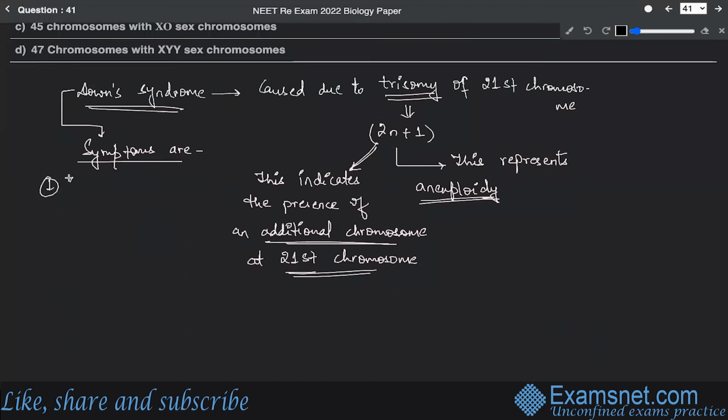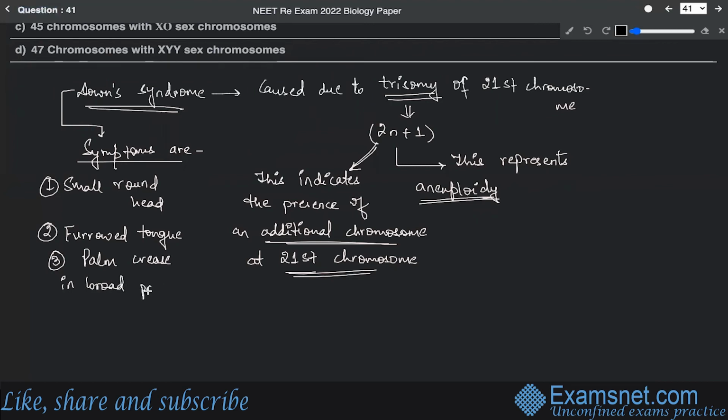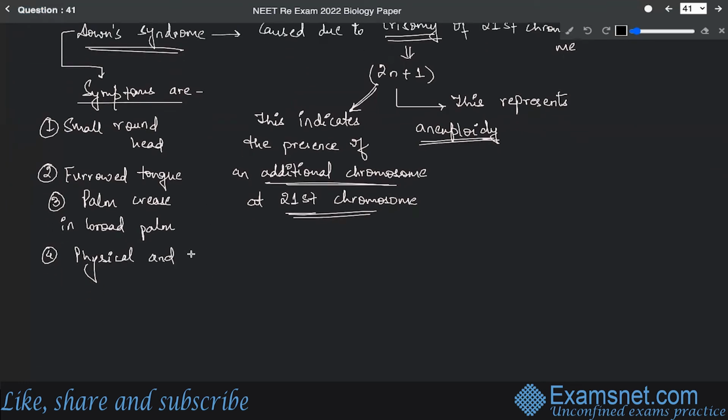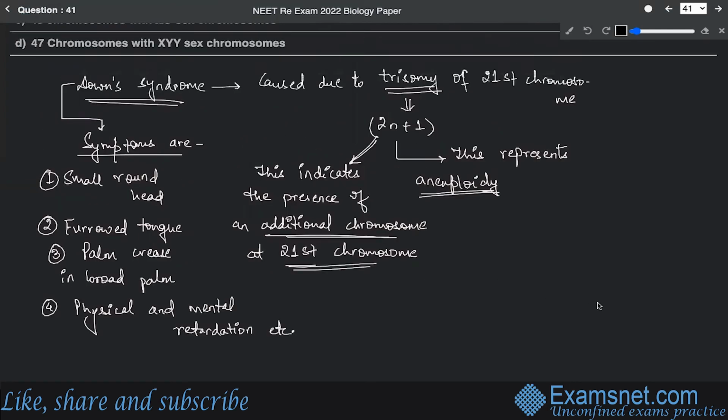So Down syndrome symptoms are small round head, then there is furrowed tongue, then there is palm crease in broad palm, then physical and mental retardation, etc. So these are the symptoms of Down syndrome that we have seen.